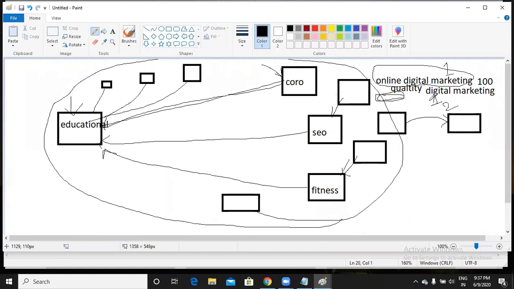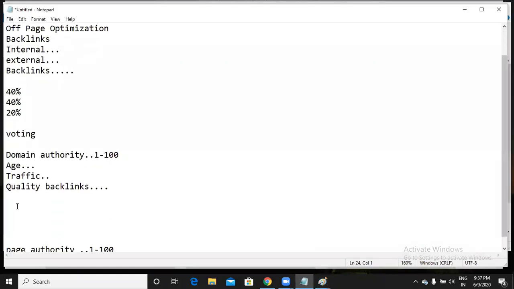The next thing is keyword. Under quality backlinks, the first thing is relevancy. So you should get a backlink from a relevant website. The next thing is the keyword.